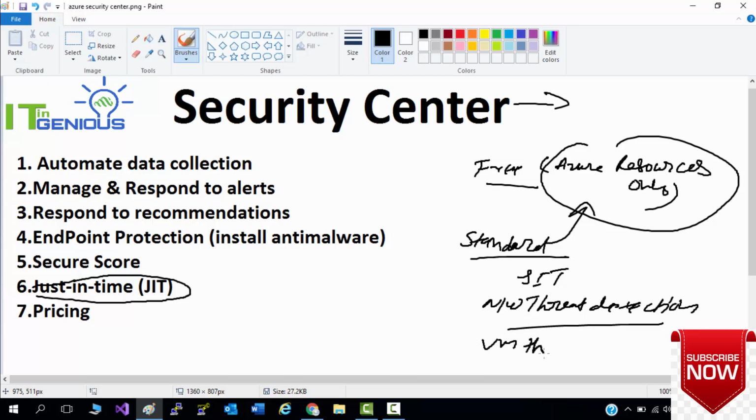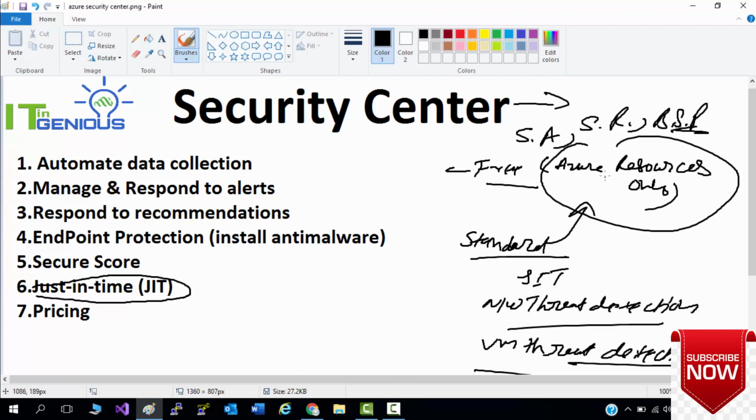VM threat detection: if someone is trying to access your VM through a common username and password, you will get that kind of detection in the standard tier. In the free tier you will get security assessment, security recommendation, basic security policy, and connected partner solutions. So for whatever resources are connected in Azure, you will get solutions for those resources. That you will get in the free tier, and these are the services which you will get in the standard tier.